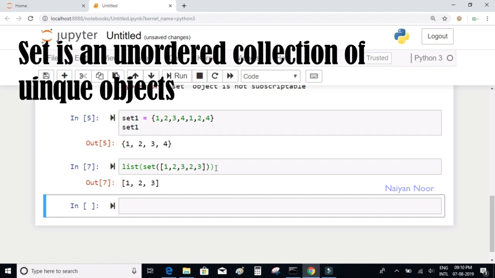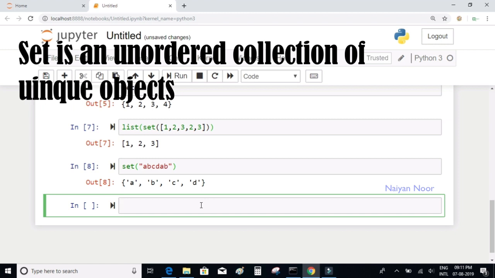You can also remove the duplicates from a string, and do the same thing with strings. So when I have a string something like A, B, C, D, A and B, and I want to remove the duplicates inside this string, I can simply convert it to a set and it is going to remove the duplicates.